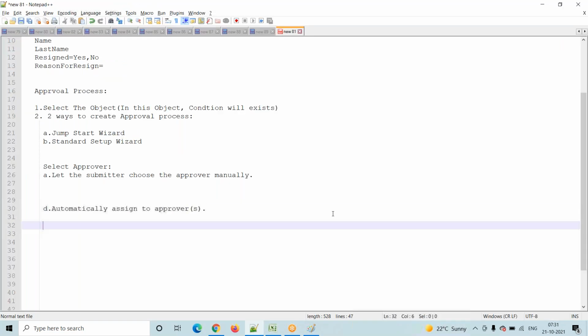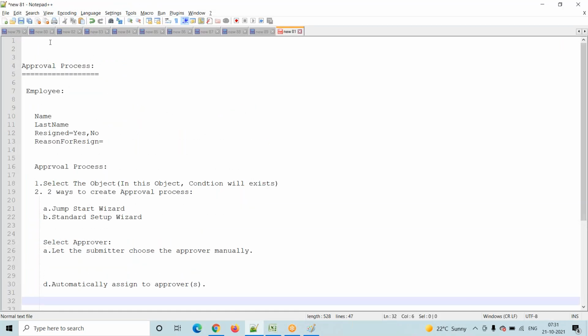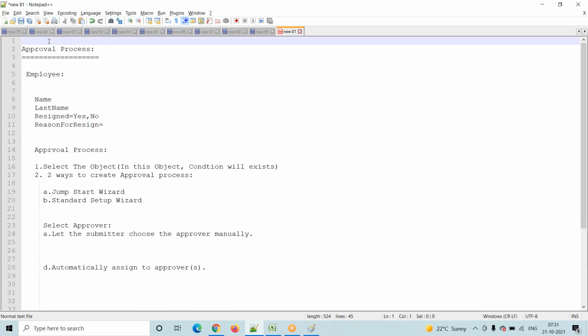Okay. So here our concept is the approval process. What is the approval process concept? One user needs some approval from the manager or some other person, it doesn't matter. He needs an approval from one user. Suppose he provides the approval, then only will he continue his process. Suppose he rejects, then the process stops. That is the request, that is the process.